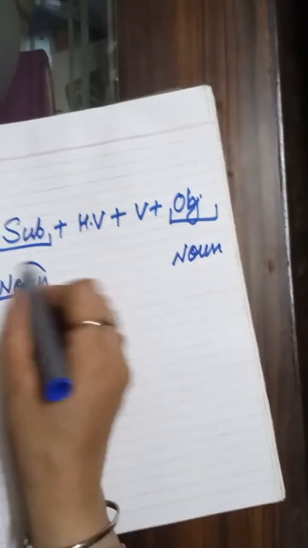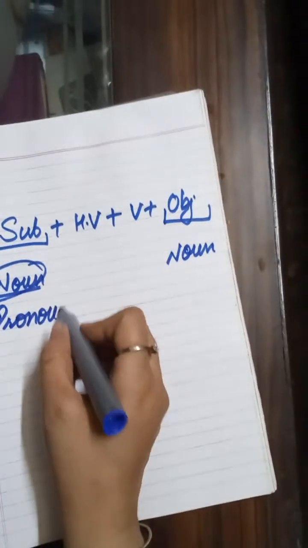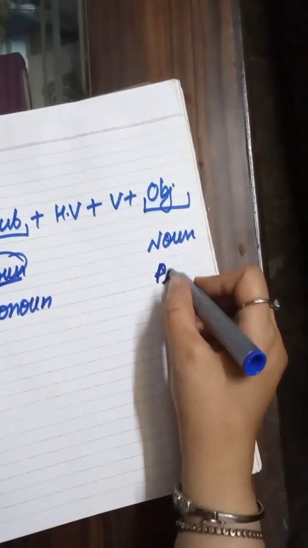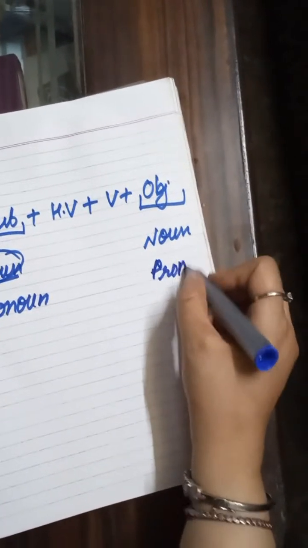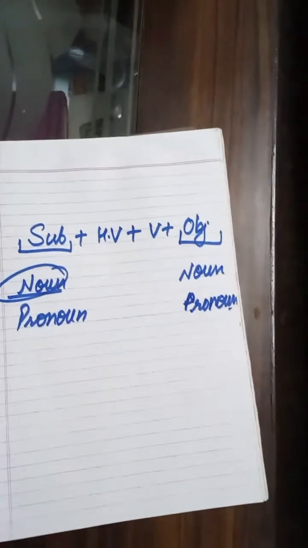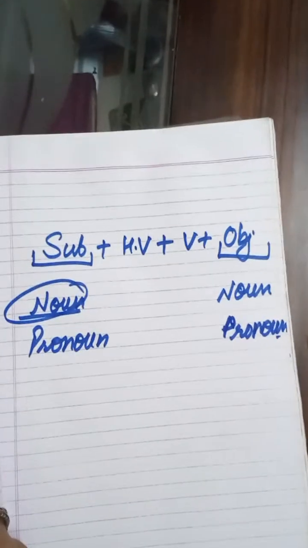And the replacement of this noun is pronoun. While we are replacing this noun with some other word, that means it will be pronoun. So that means in this format, the pronoun can come only at these two places. Only at these two places we can use pronoun, and this pronoun has different types. So why do we have so many types of pronoun when we have only these two positions in the sentence? We are going to discuss that in the class.